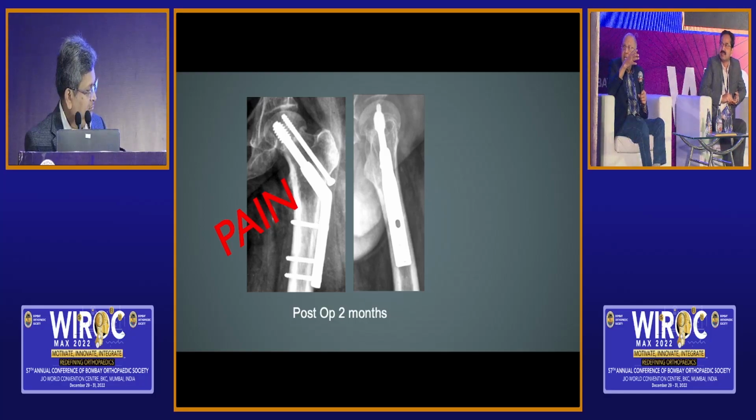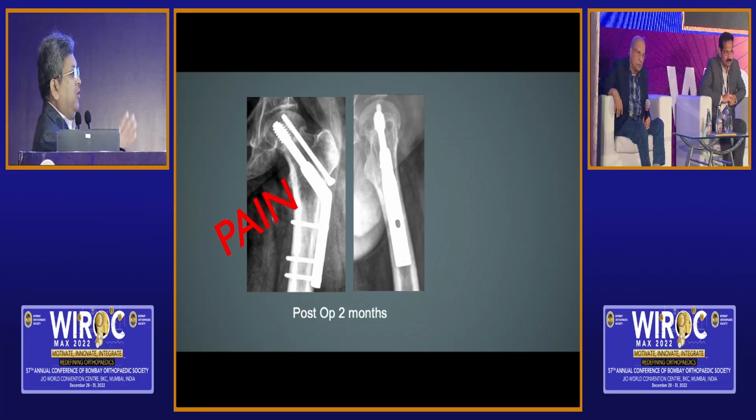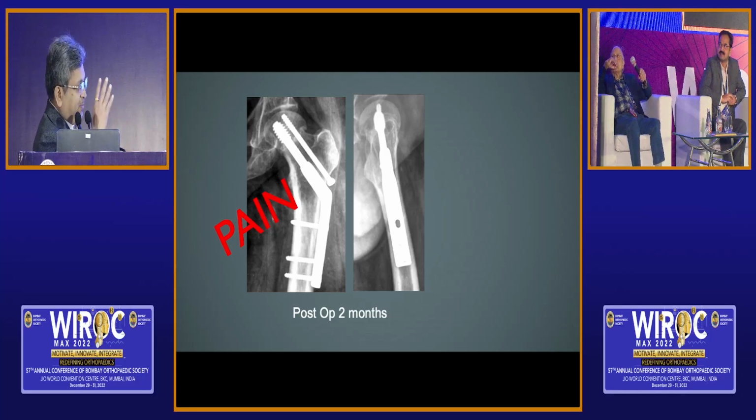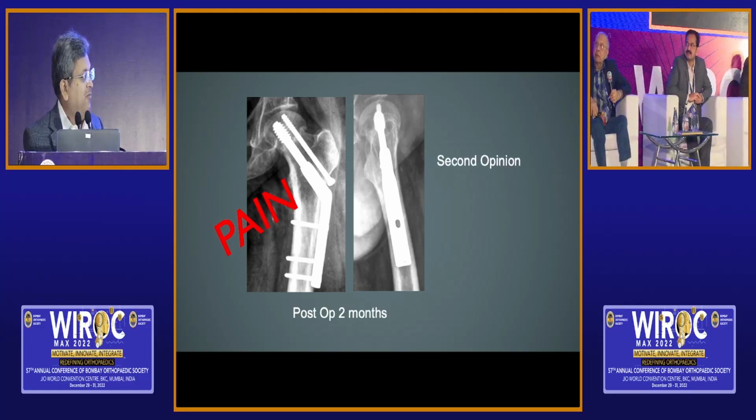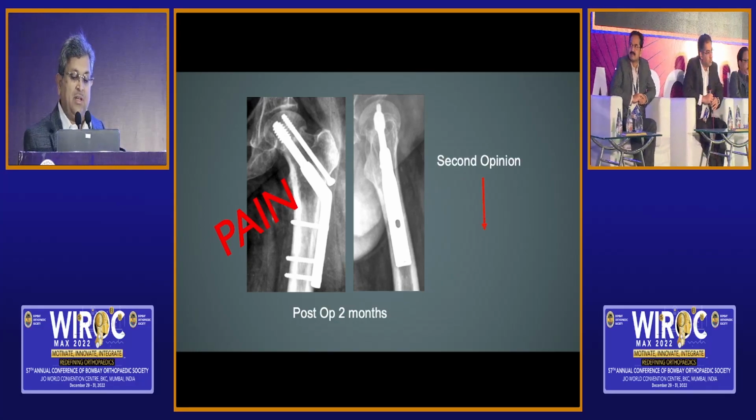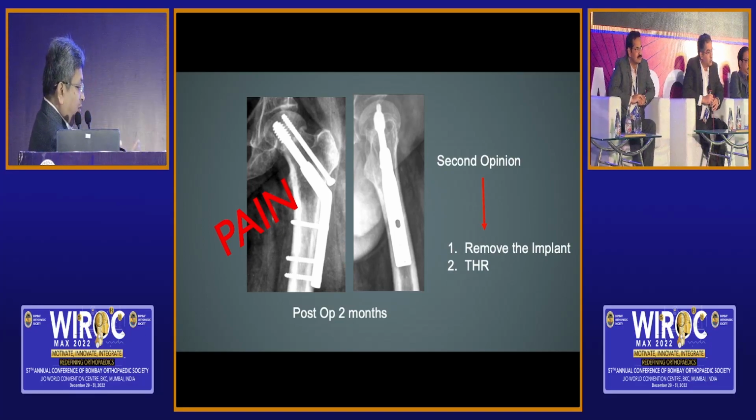It's a well done DHS and derotation screw, well reduced, nicely fixed, everything is okay, but still it is likely to fail. Perfect. So 25%, irrespective of whatever you do, because of the initial injury and displacement, despite your fixing it fantastically well, will have pain and will land up with AVN.